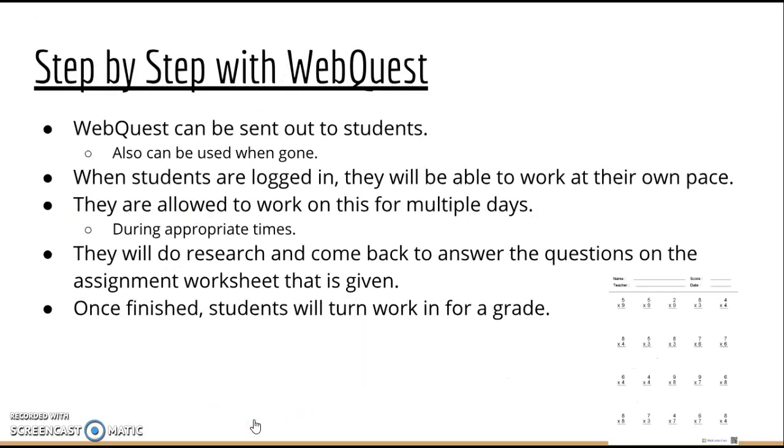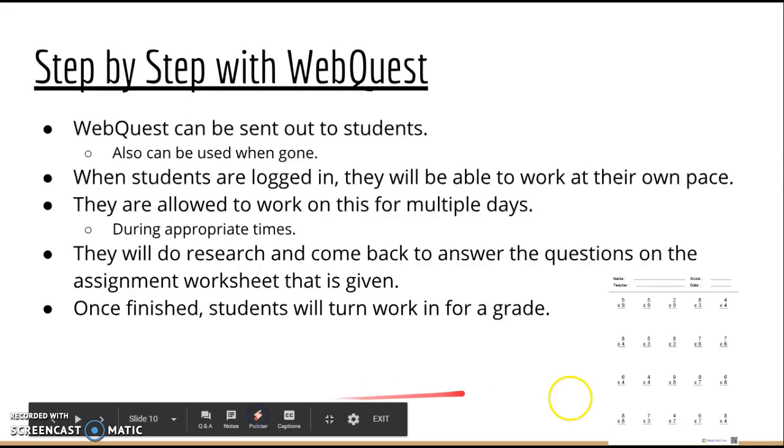So, step-by-step procedures with WebQuest. WebQuest will be sent out to the students. I will give them the link for it, and they can also use this whenever a teacher's gone. And so whenever they're logged in, they're able to work at their own pace. They can go how fast or how slow they would like, and they'll be able to work on this for multiple days, because if a teacher assigns a WebQuest to the students, most likely the students have not heard what the teacher will be discussing in the WebQuest.